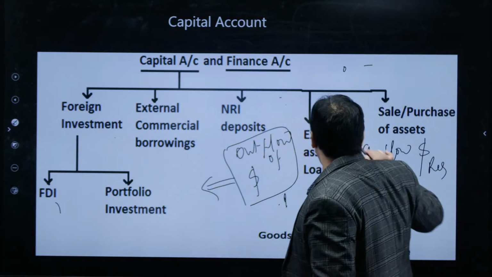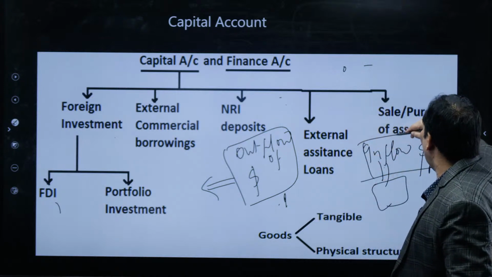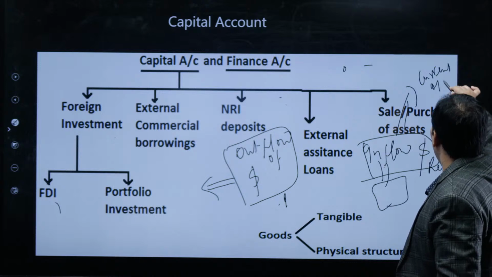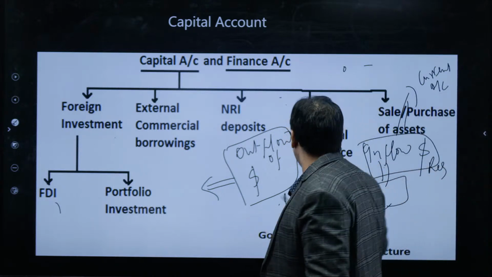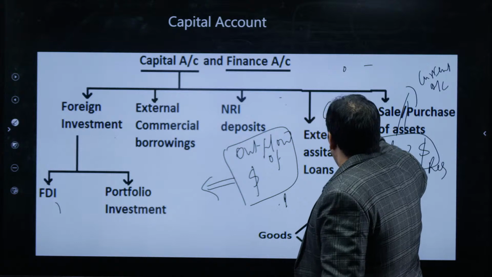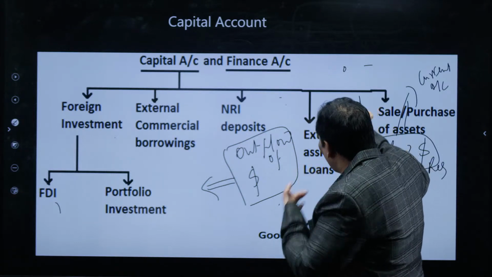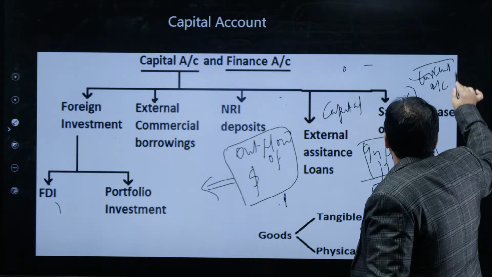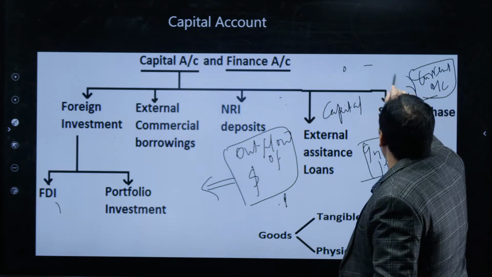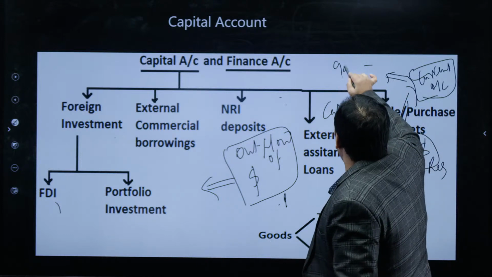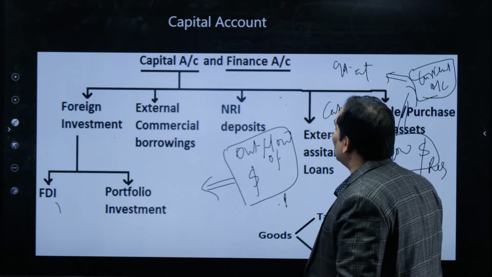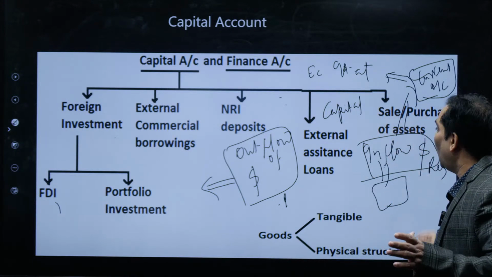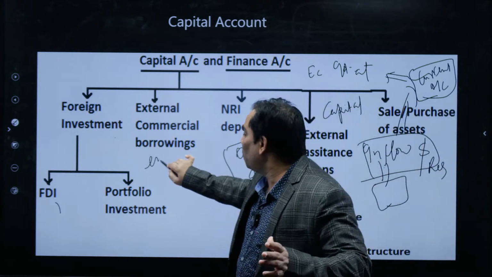So this inflow and outflow may be in the current account, or it may be in the capital account as well. If inflow and outflow are because of the current account, it is always good for the economy, because it shows economic strength. Because if inflow is there, it is because our exports have improved.